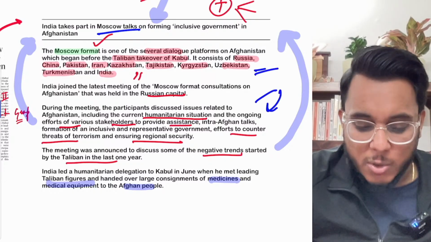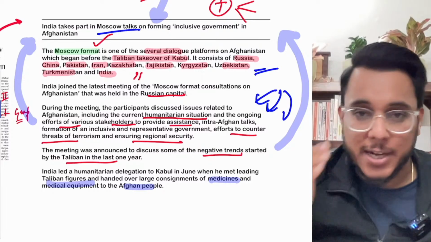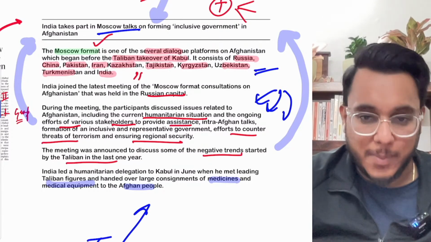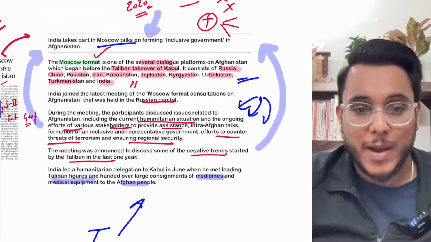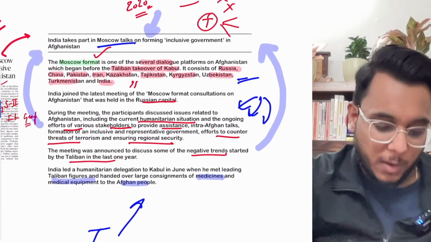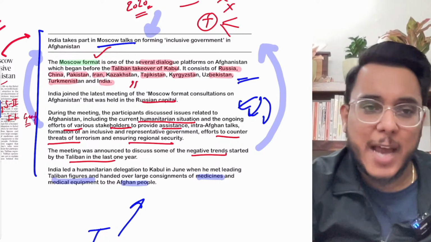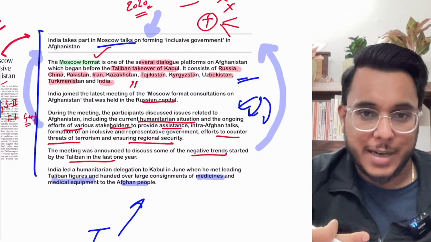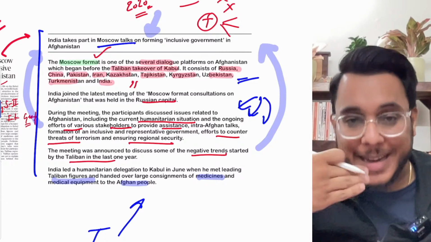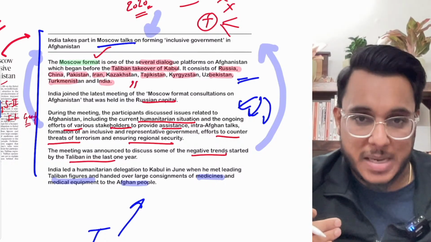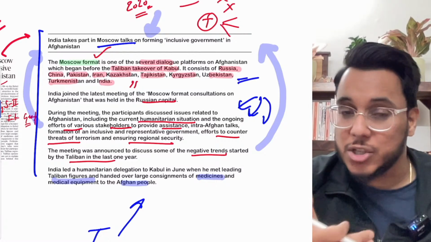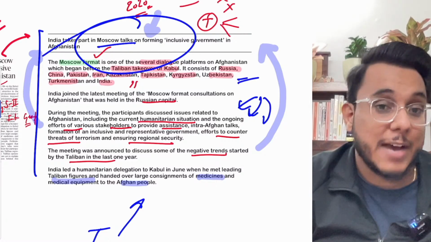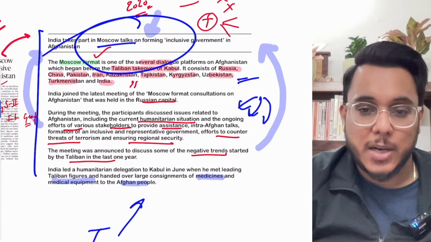On this direction, the impending issues have been discussed. Taliban did not participate in this meet. We don't know the reason why Taliban has not participated. The things that have been discussed are very generic. How can we use these? When you are talking about India's leadership role in regional peace or India-Afghanistan relations, we can use examples such as the Moscow format talks which have been held. So that is all about this particular article.